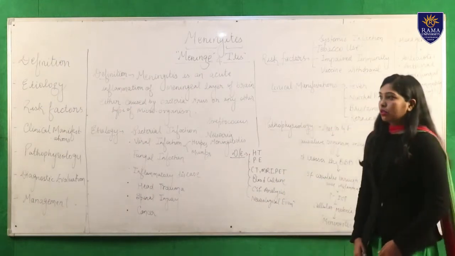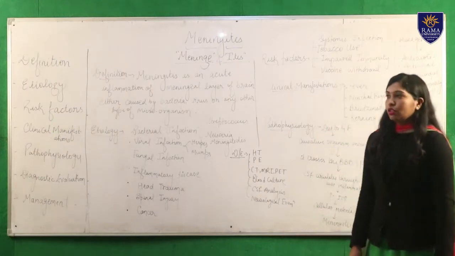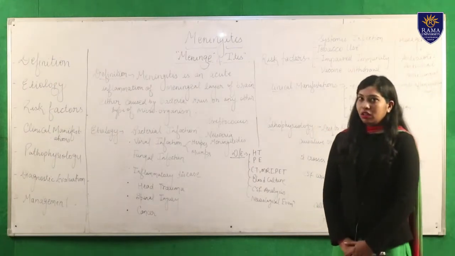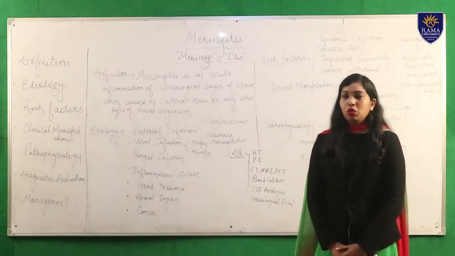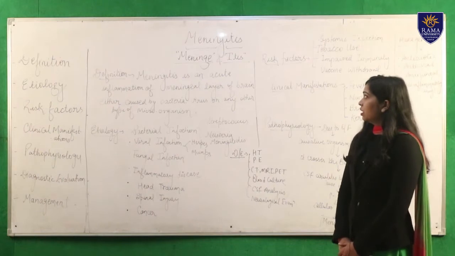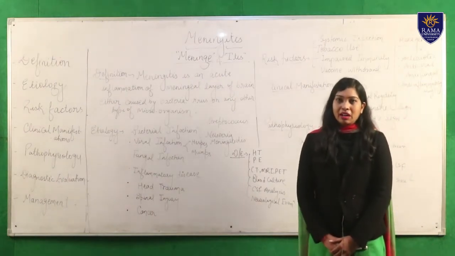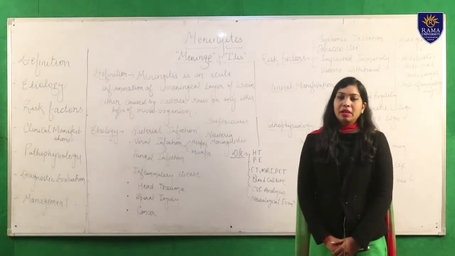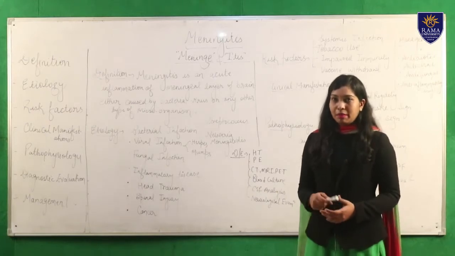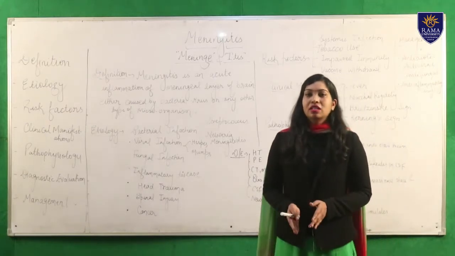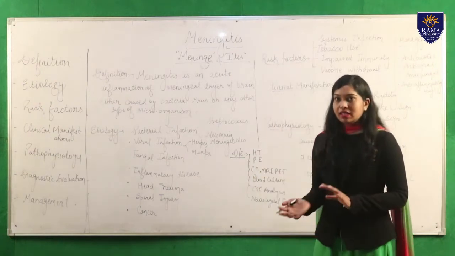So today I am going to deal with a neurological disorder, that is meningitis. As we all know, meningitis is formed from two words: meninge and itis. The one thing you have to remember is that wherever you find the word itis, it simply means inflammation. Meninge is the layer of the brain, that is the covering of the brain, and itis is the inflammation.